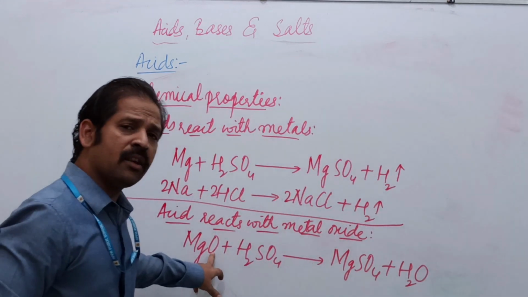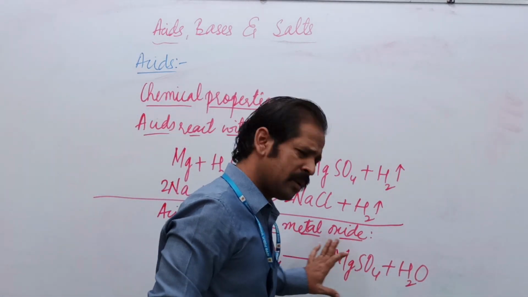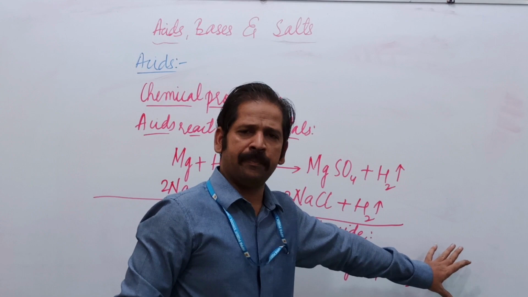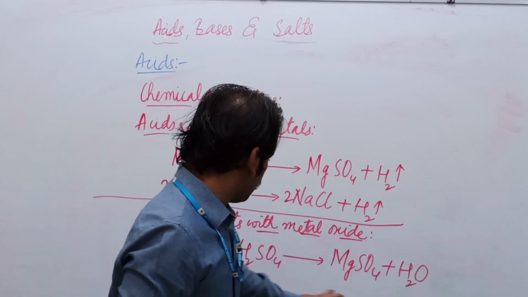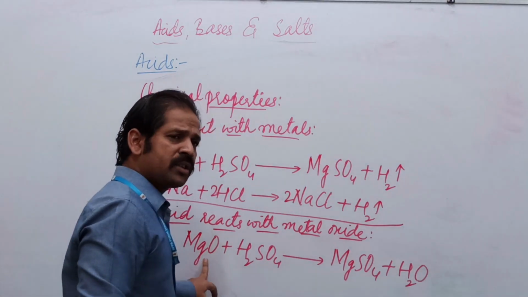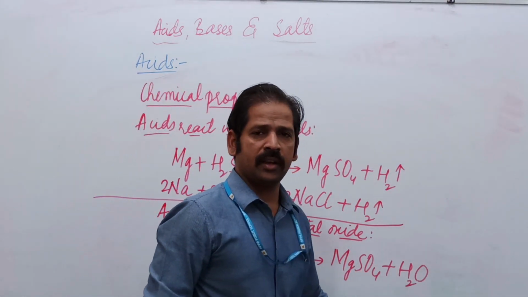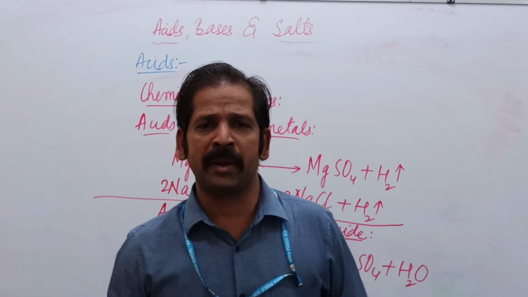Yes, just the addition of oxygen, that oxygen will join the hydrogen to form water. Remember, the whole equation is the same. Acid is reacting with the metallic oxide to form metallic salt and water. It is about the second chemical reaction.